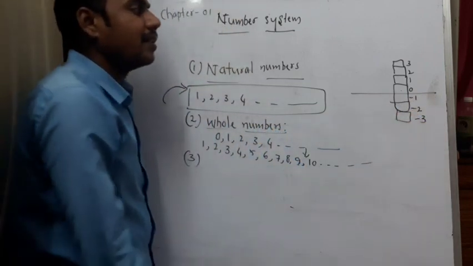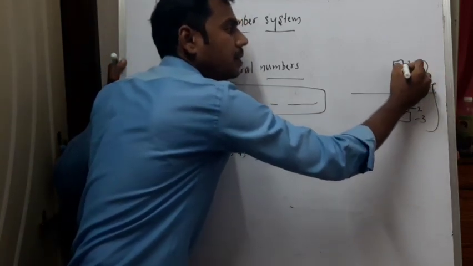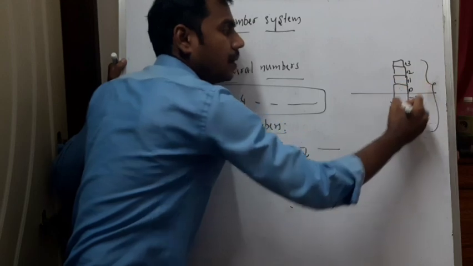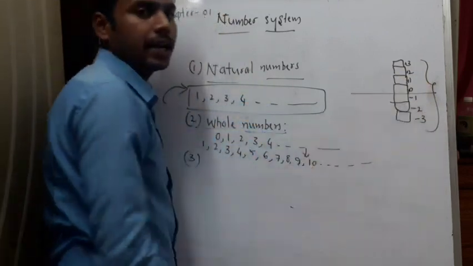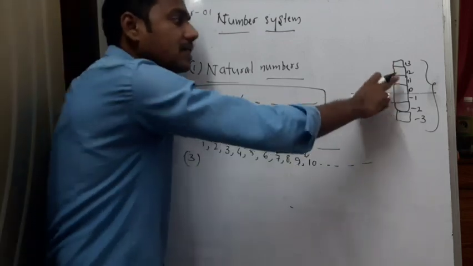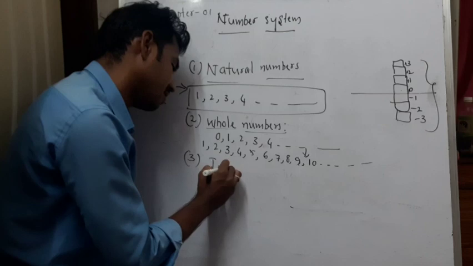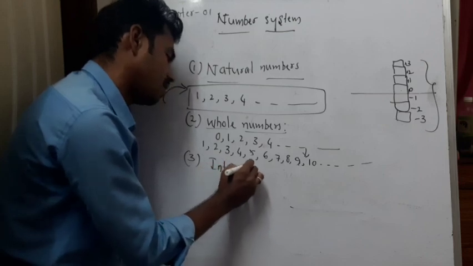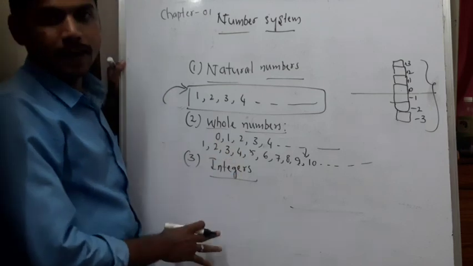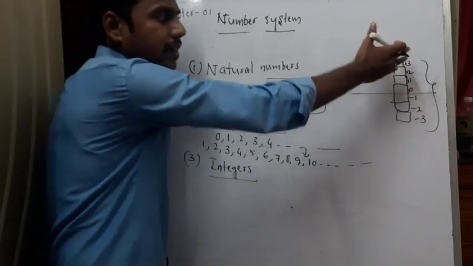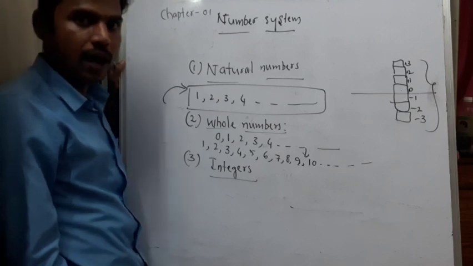All of these are positive numbers, so there was a requirement for the combination of positive and negative numbers. The combination of positive and negative numbers is called integers. You have already learnt all these things; I am just revising them. I hope you understood why the need for the combination of positive and negative integers arose.